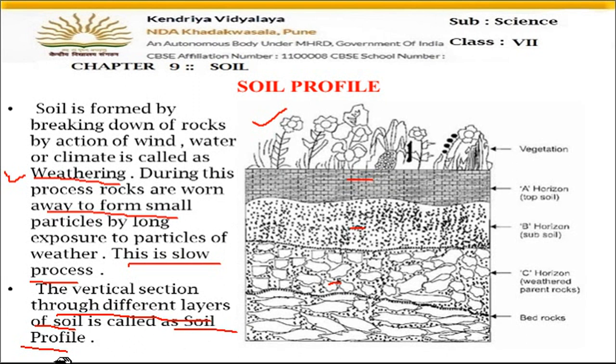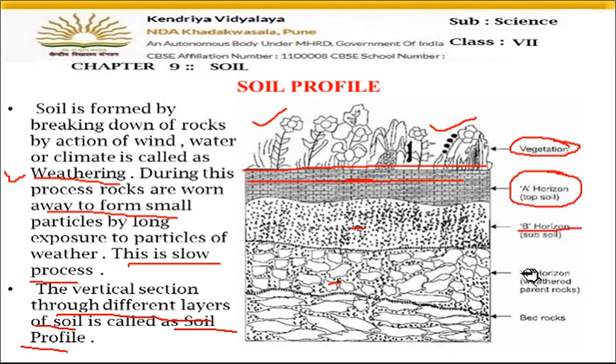is called the soil profile. Here you can see the uppermost layer, and on this layer you can see the vegetation, the plants, and this first layer is called the A horizon or the topsoil. Then the second layer is B horizon and its name is subsoil. Then third is C horizon, and the last one is bedrock. Big size rocks are present in the lower layer.